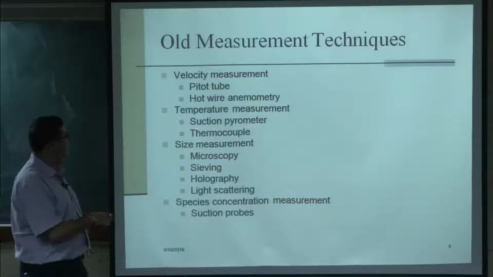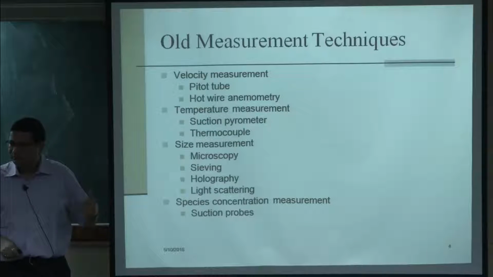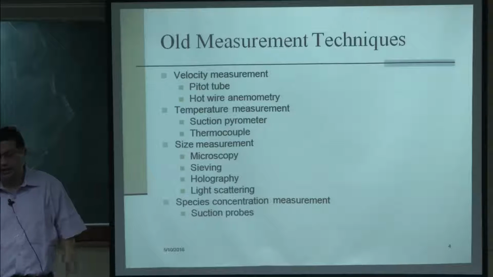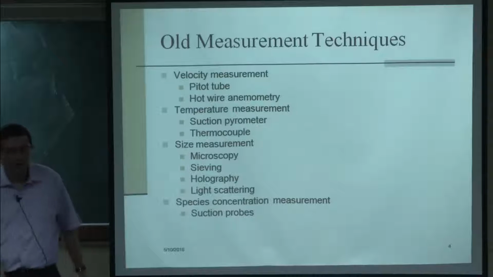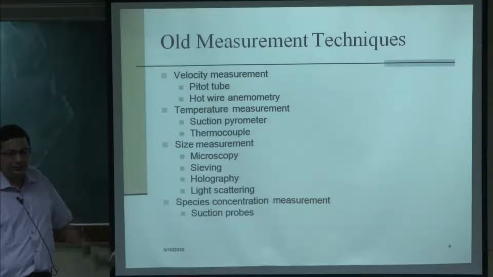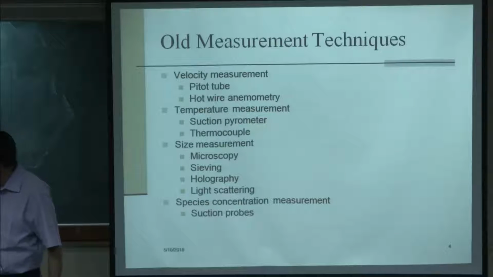Temperature earlier was measured using either a suction pyrometer or a thermocouple. Both these measurements are essentially intrusive, where you have to put a probe into the system and take the measurement. Now, let us say if I look at this picture, if I stick a probe into this, there is a flow over it.